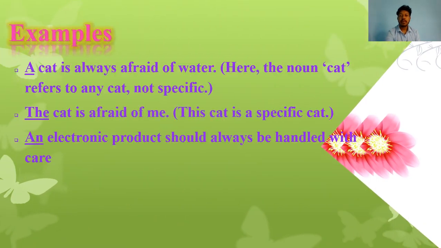Okay, here are the examples. A cat is always afraid of water. Here the noun cat refers to any cat, a cat, any cat in this world. It is not specific. The second sentence, the cat is afraid of me. Here I am going to specify a particular cat. You can specify the one which is in front of you or whatever. So here in the cat, the is the adjective.